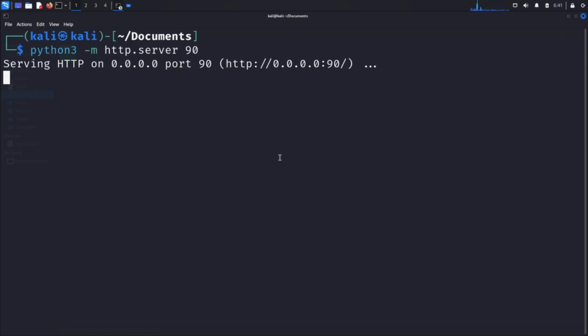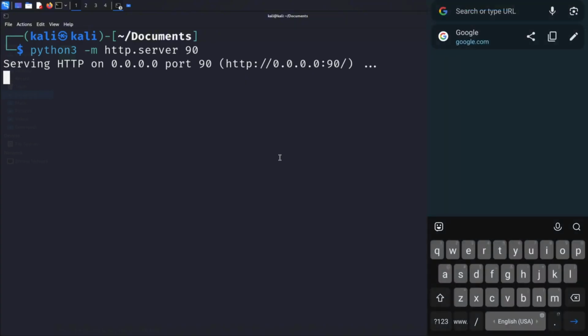Let me explain what this does. Python has a built-in HTTP server module. The -m flag tells Python to run this module, and we're specifying port 90. This creates a basic web server that shares all files in our current directory.